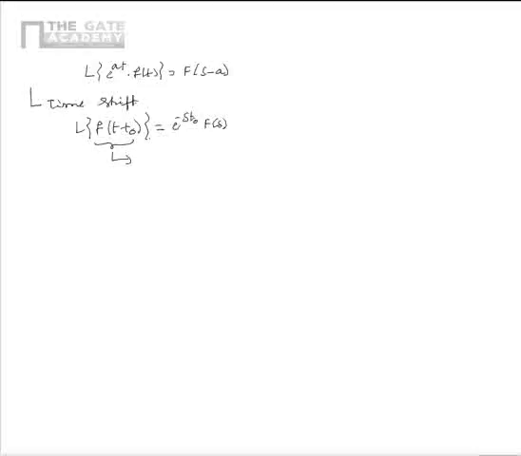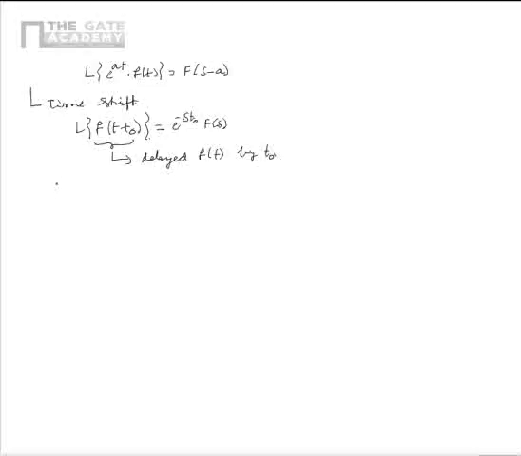Also similarly, we can prove that the Laplace transform of e power at f of t is equal to F of s minus a. Now let us consider another property that is called time shift, as per which the Laplace transform of f of t minus t naught is equal to e power minus st naught multiplied by F of s. Please note that f of t minus t naught is a delayed version of f of t by t naught.